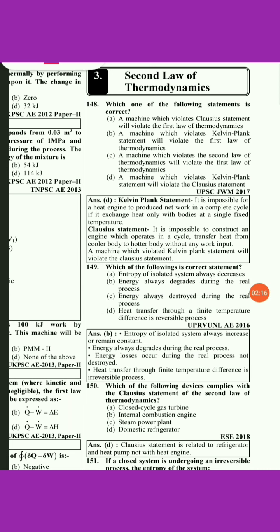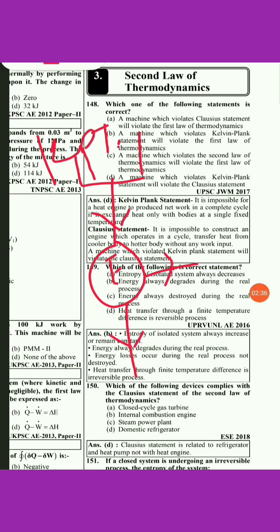Both the statements give us an indication of the law of degradation of energy. The Kelvin Planck statement tells us that there is no possibility of an engine which is working in a cycle and exchanging heat with only a single reservoir. Suppose we consider a heat engine. According to the Kelvin Planck statement, a device which is working in a cycle cannot convert one form of energy, that is heat, into work without a surrounding, so that is not possible.